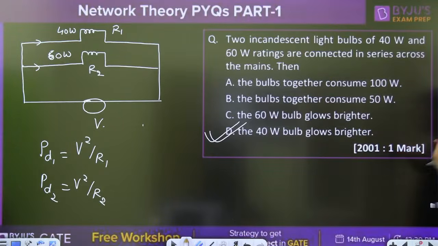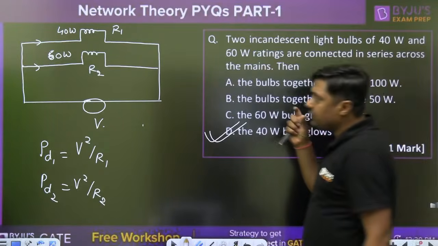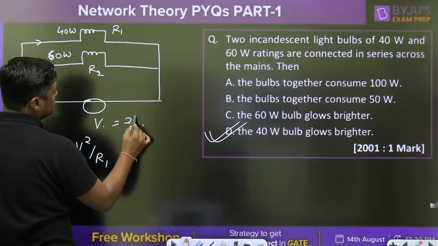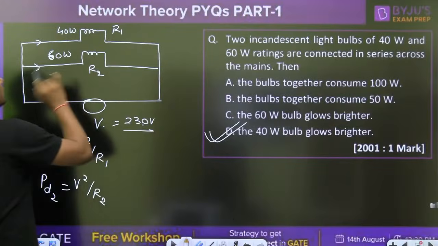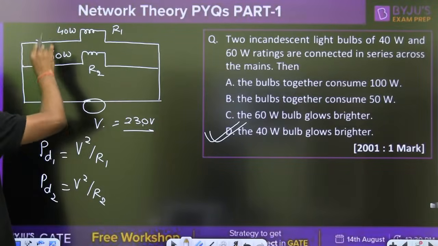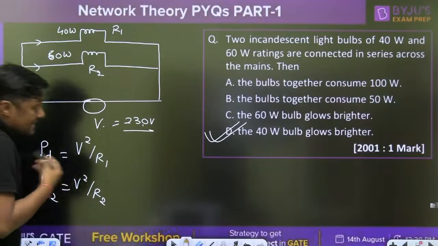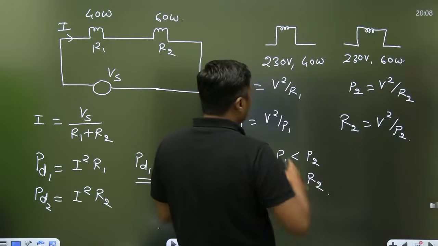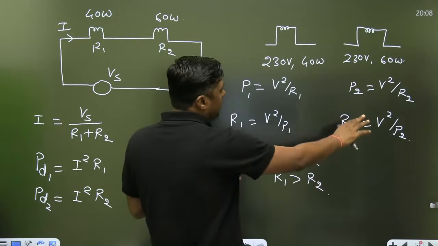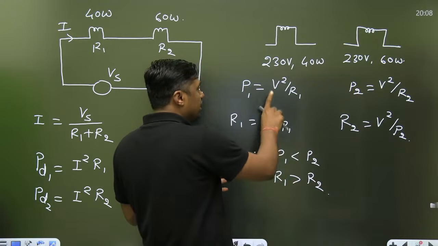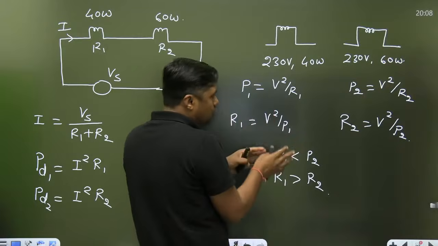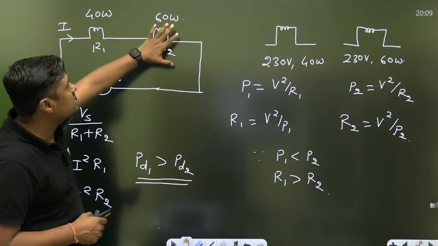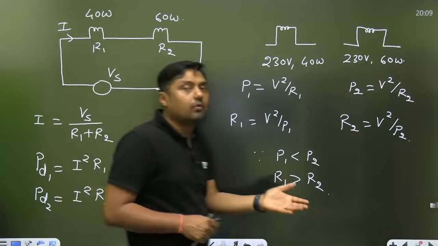Lesser, right? If it is connected in parallel, or we are giving the same supply, for example main supply 230 volt, what is the power consumed? 60 plus 40. Suppose we are connecting these in series. You can calculate it: V square by R1, V square by R2. Put the value 230 volt, get the values of R1 and R2, and then calculate the power dissipated across each. You are going to get different power.